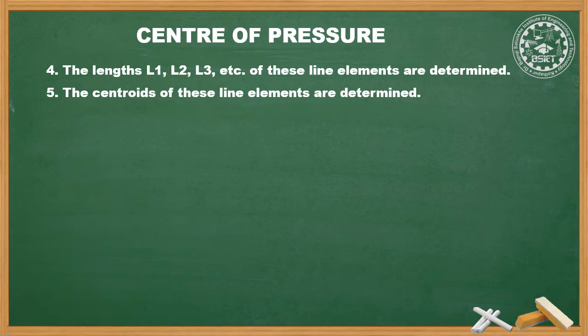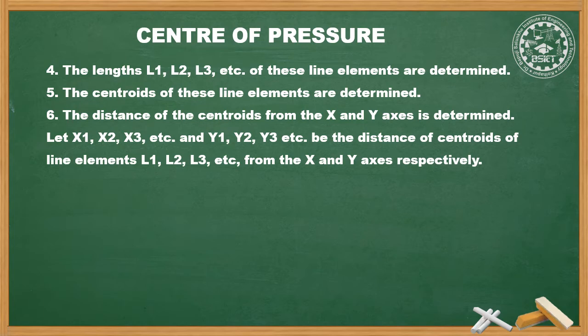Next, the centroids of these line elements are calculated. Then the distance of each centroid from the x and y axes is determined. Let x1, x2, x3 and y1, y2, y3 be the distances of the centroids of the line elements from the x and y axes respectively.